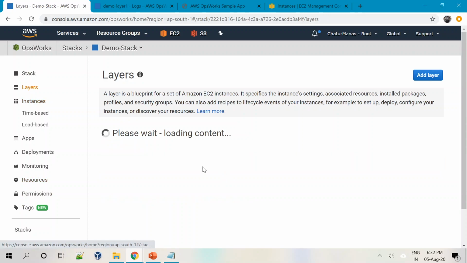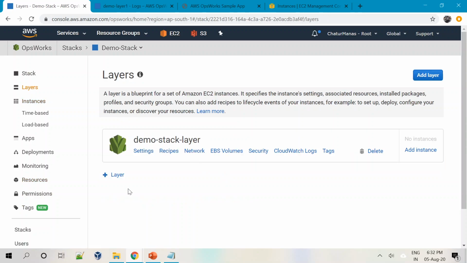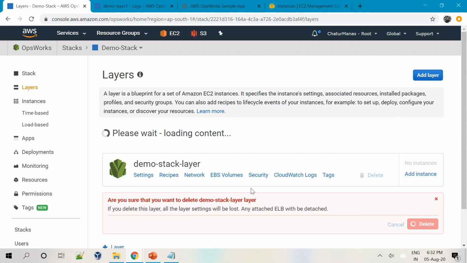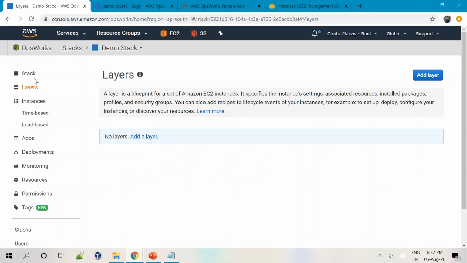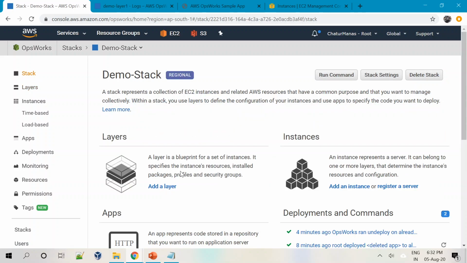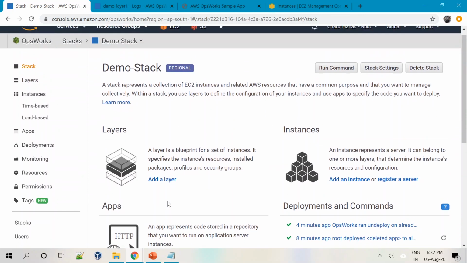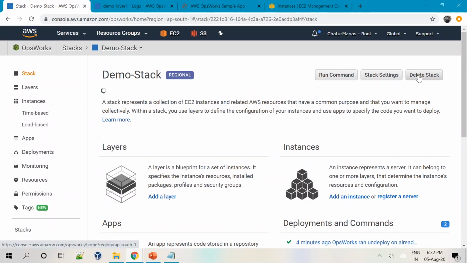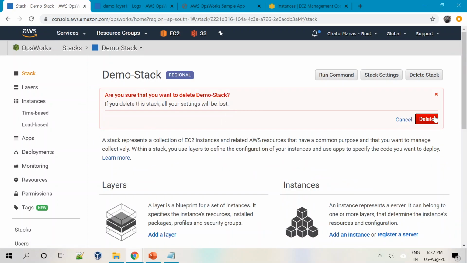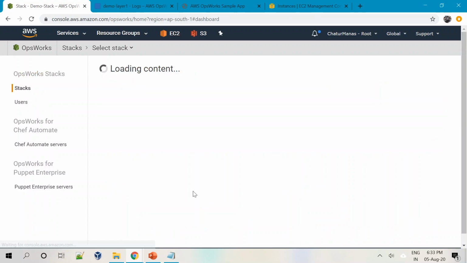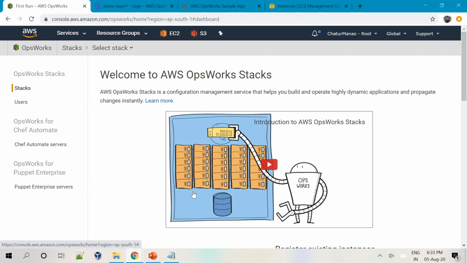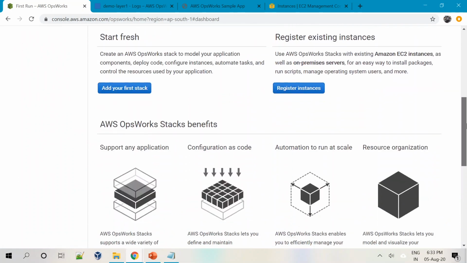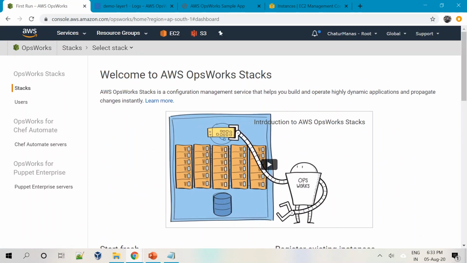Then let's go to layers, and let's remove this layer as well. We do not want layers. The layer has been removed, and then I will go to the stack, and delete stack. It asks for confirmation. I'll say yes, and the stack has also been removed. Now we currently don't have anything on our stack. So this is the cleanup process.